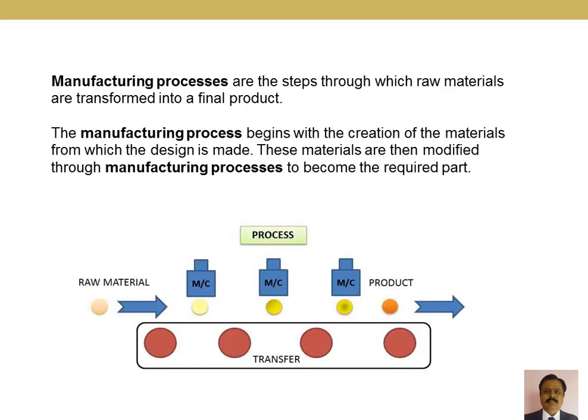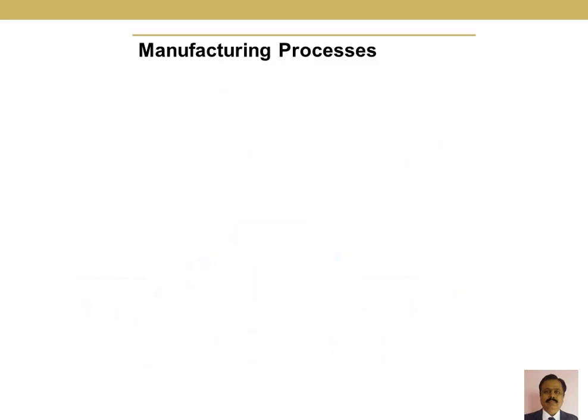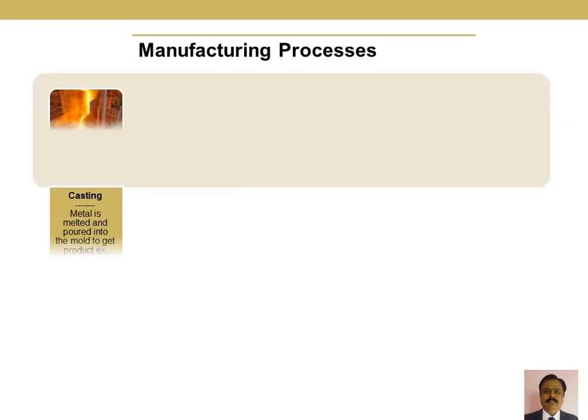Before we get into the details of the welding process, let's have an overview of the manufacturing process, as the joining process is one of the manufacturing processes. A manufacturing process is the one which converts the raw material into a product. During this, the material undergoes different kinds of processes. Let's see what the different manufacturing processes are.